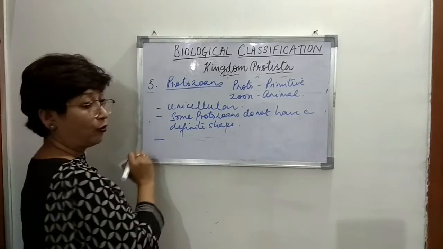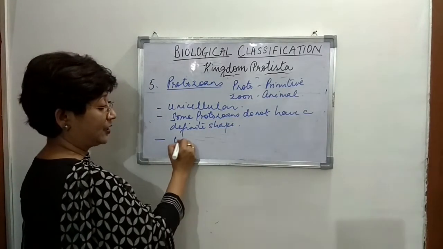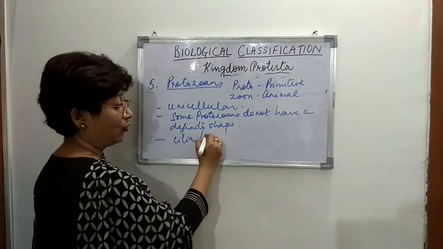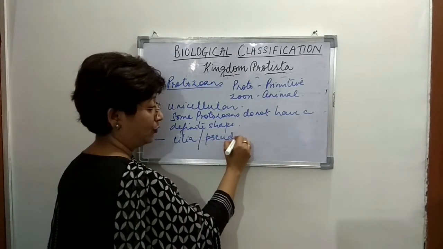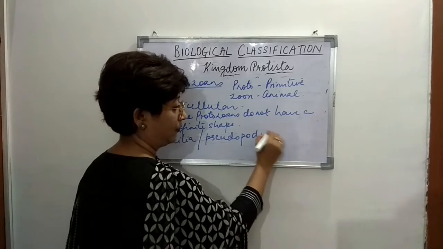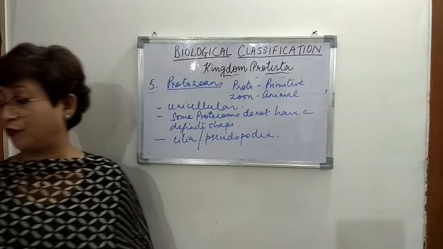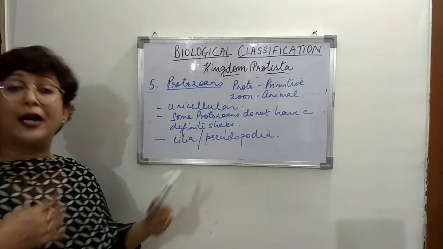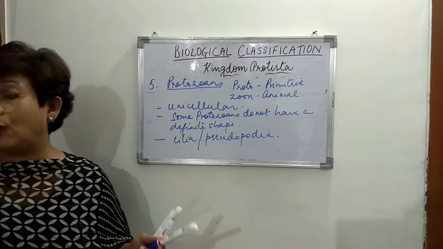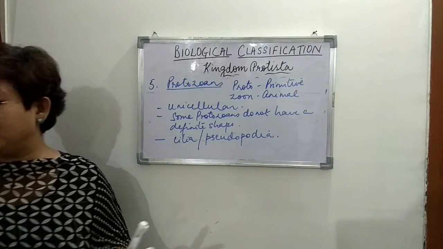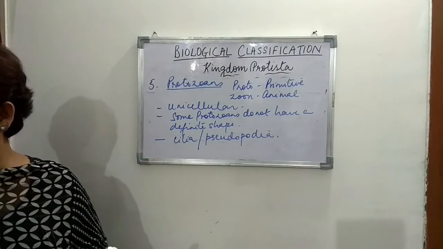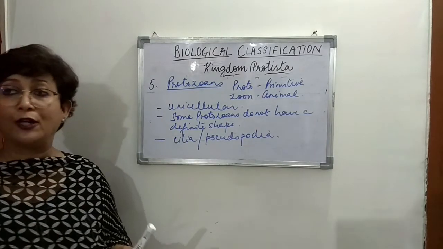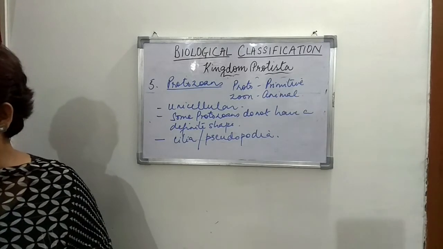Their mode of locomotion could be cilia or even pseudopodia. Pseudopodia are false feet. They are microscopic organisms found in water and maybe even on damp soils or on decaying organic matter.